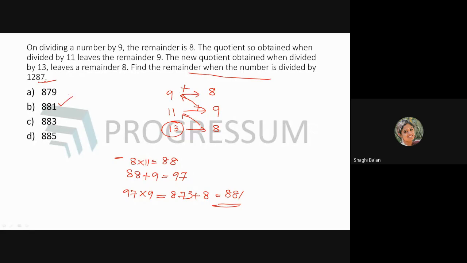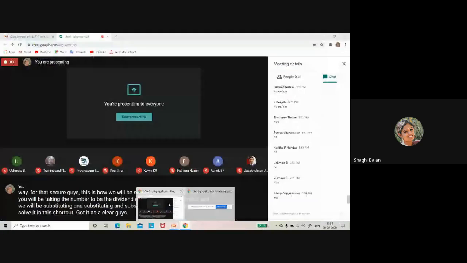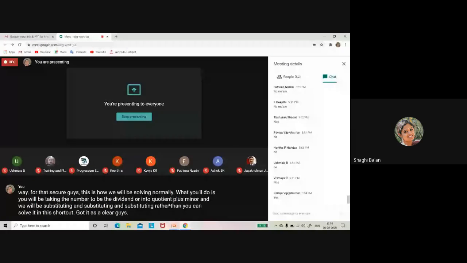So whenever you're getting a question like this, you can solve it in this way. Got it? Is it clear, guys? This is how we will be solving. Normally, what you'll do is you will be taking the number to be the dividend, that is divisor into quotient plus remainder, and you will be substituting and substituting. Rather than that, you can solve it with this shortcut. Got it? Is it clear, guys? Okay. So now here comes your next question.